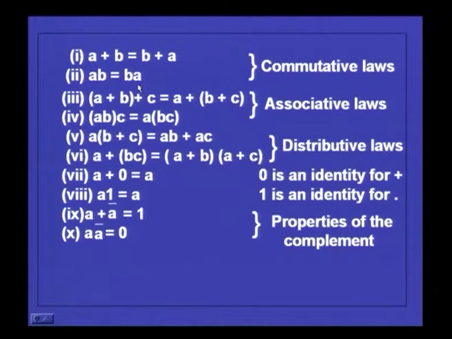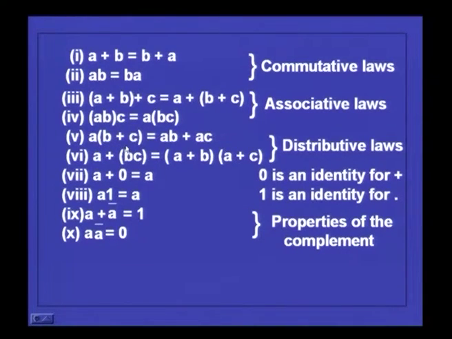With respect to multiplication also you have commutativity, and the associative laws hold for both addition and multiplication. The two binary operations we shall call as addition and multiplication. a plus b plus c is equal to a plus b plus c. This is the associative law. Similarly, for multiplication, the associative law is ab into c is equal to a into bc, and multiplication is distributive with respect to plus.